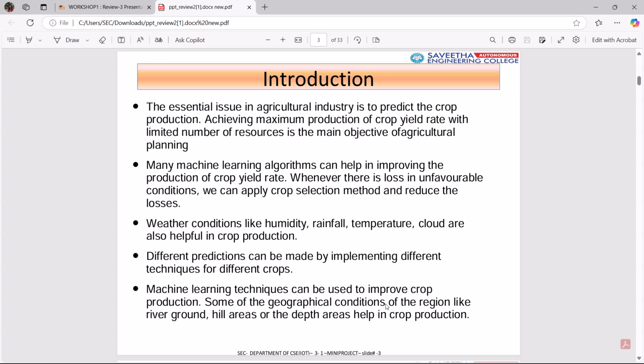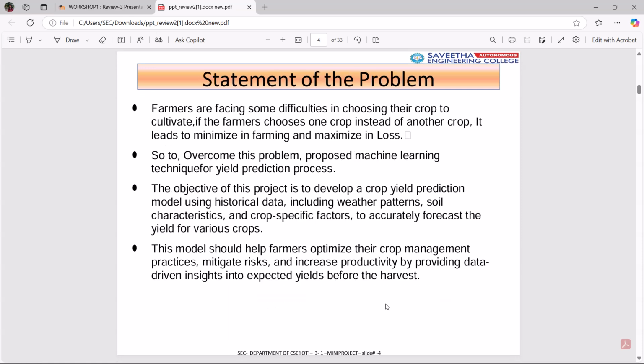Weather conditions like humidity, rainfall, temperature, and cloud are also helpful in crop production. Machine learning techniques can be used to improve crop production. Some of the geographical conditions of the region, like river ground, hill areas or the depth areas, help in crop production.